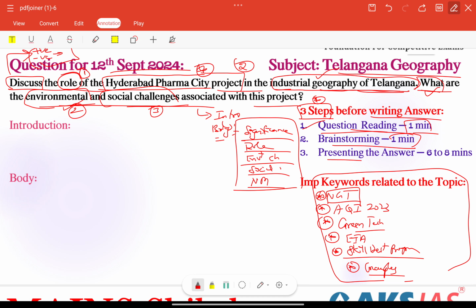So next, coming to presenting the answer: if we manage within time, 2 minutes for question reading and brainstorming, we can complete our answer within 6 to 8 minutes. That is the main strategy here.